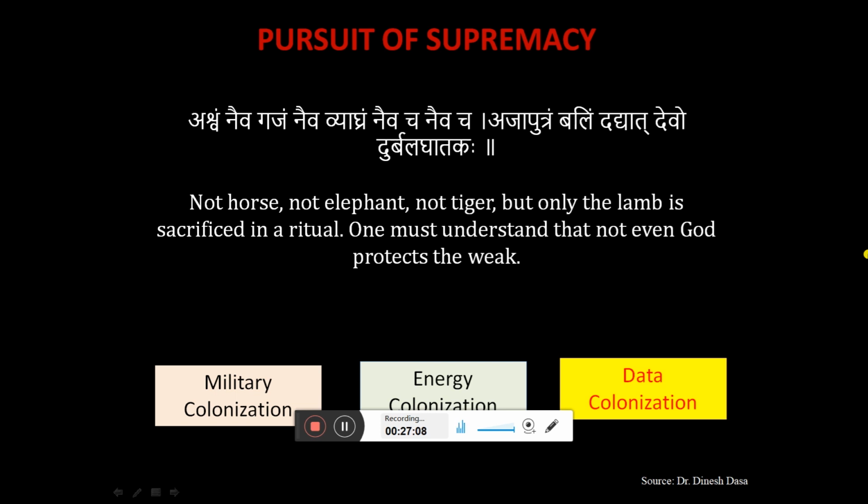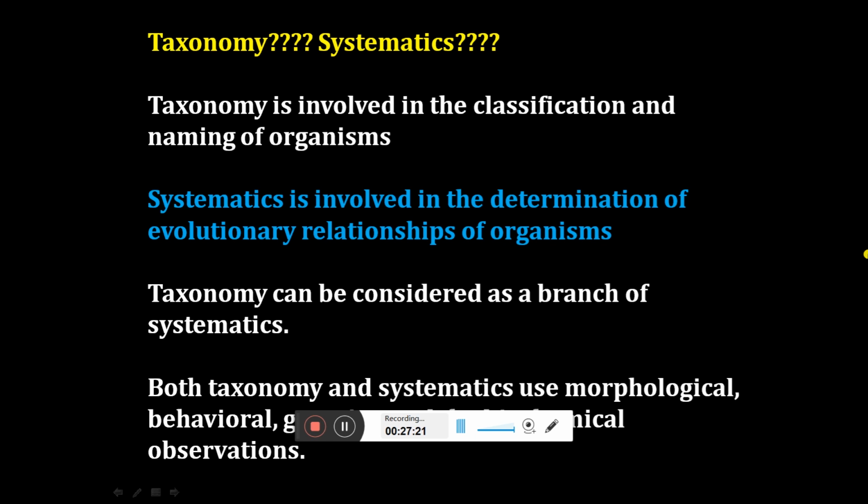Friends, how can we do taxonomical research? There are certain things we can do in taxonomical research, and we can come up with a good amount of data which can be converted into a good amount of publication. Before we start talking about taxonomy, there are two words which are continuously used in the biological sciences. One is called taxonomy, and the second is called systematics. There is a difference between these two words, because people usually mix them up.